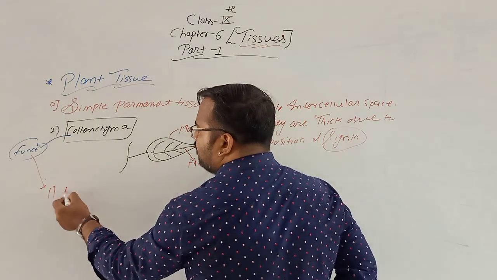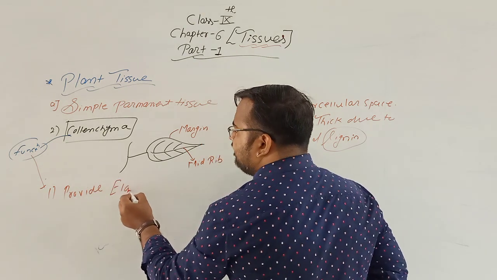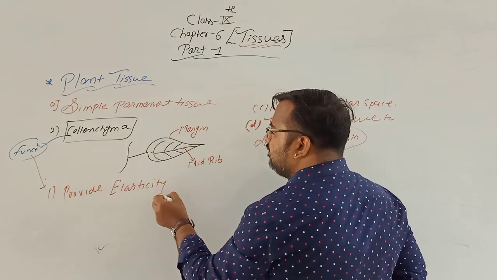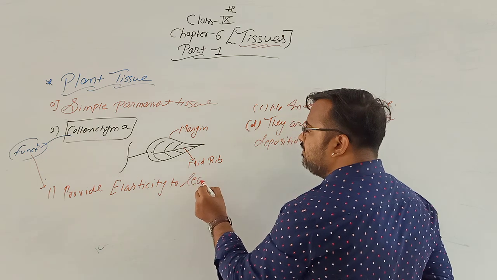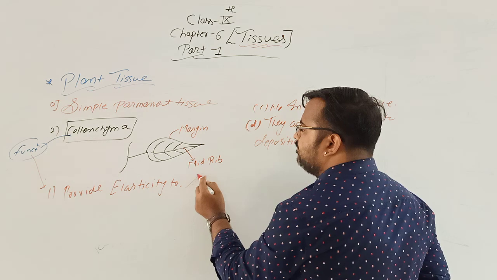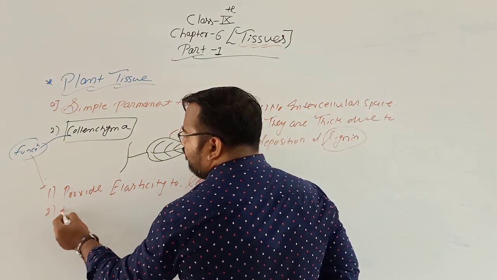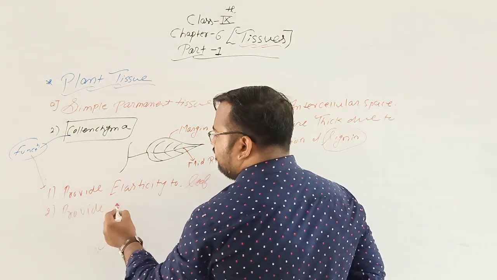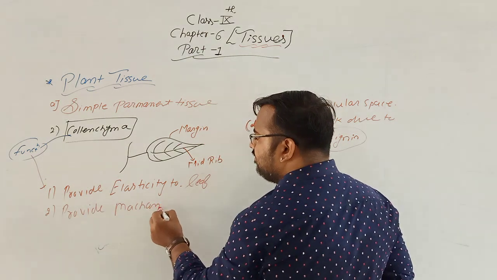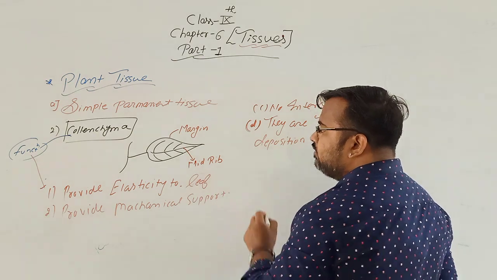The first function is to provide elasticity to leaves. And second is to provide mechanical support to the plant.